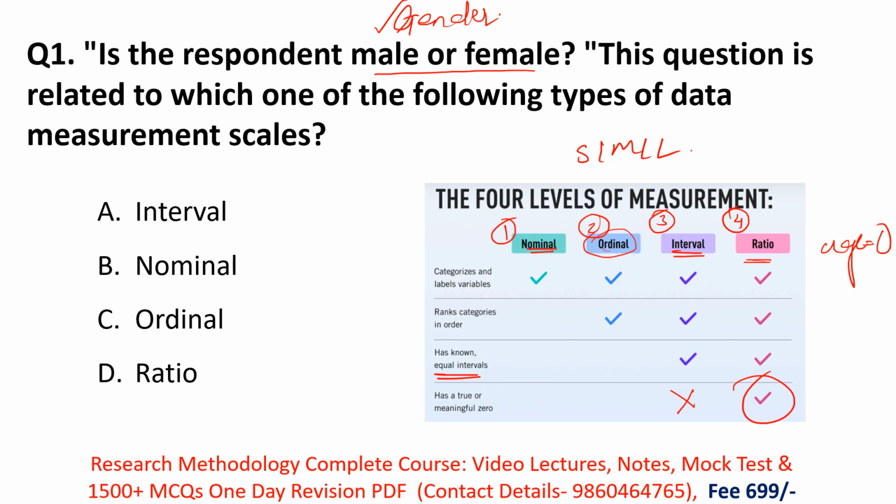In nominal, the variables we have are qualitative. So they are asking gender, male or female, that means it is related to the nominal scale. That's why here the correct option is option B, nominal.